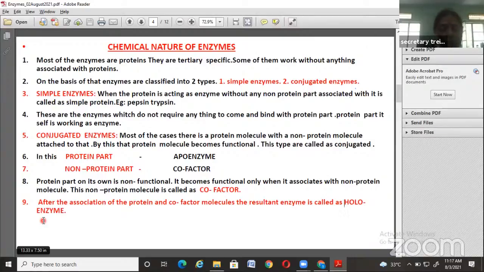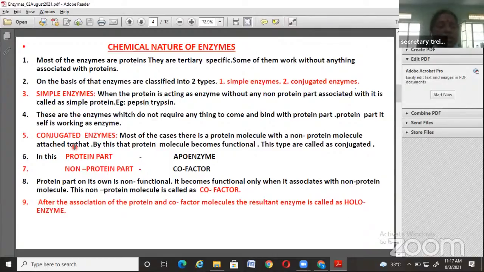So here we should remember three points. One is the simple enzyme, which is nothing but protein; only the protein part takes part in altering the rate of reaction. In conjugated enzymes, along with the protein molecule, there should be a definite non-protein molecule.